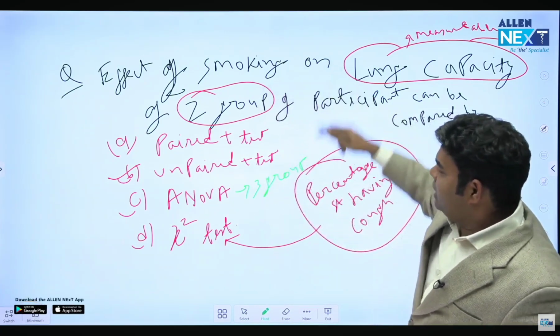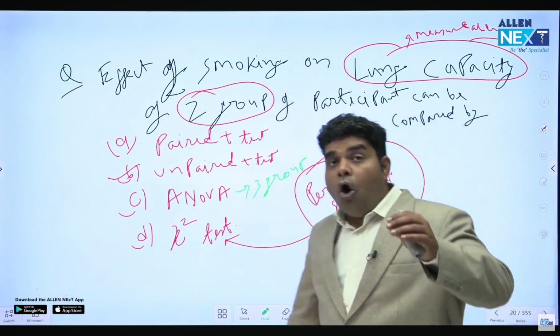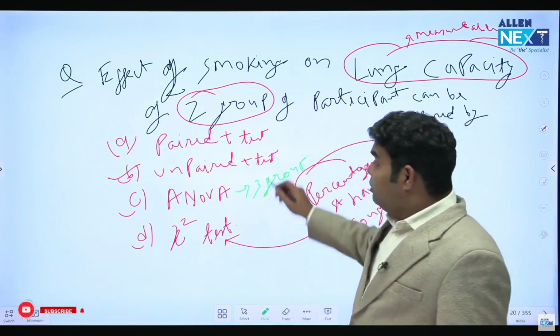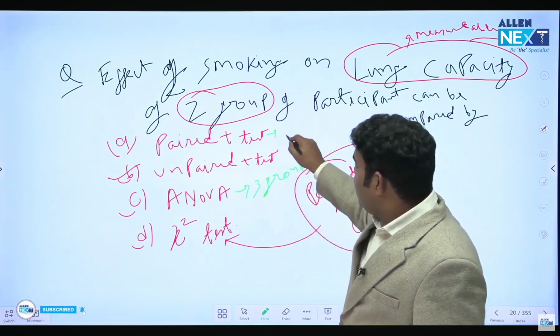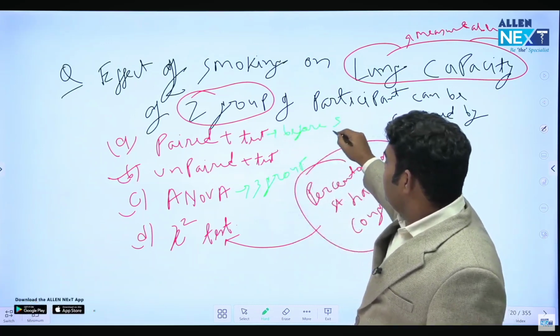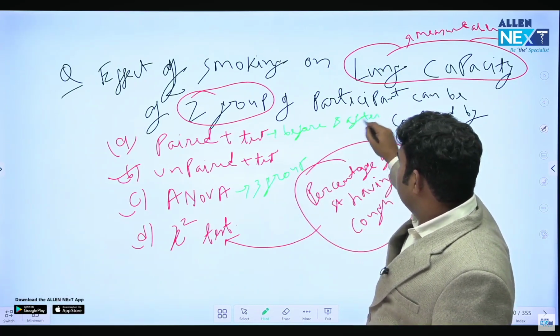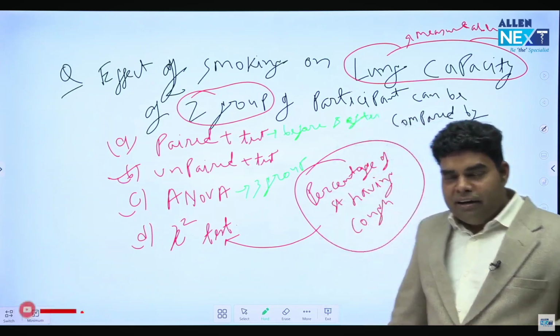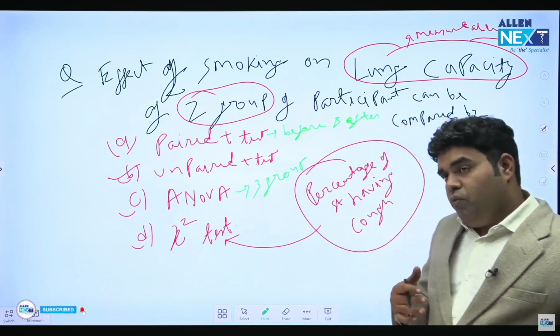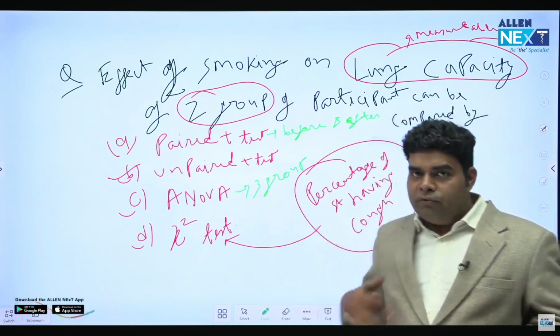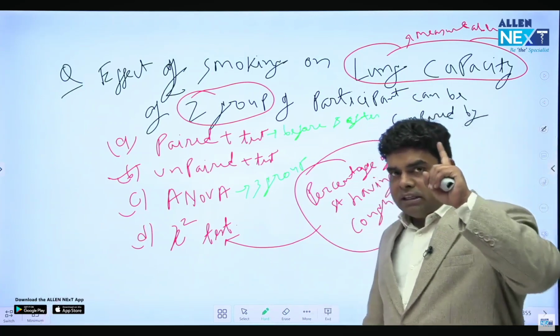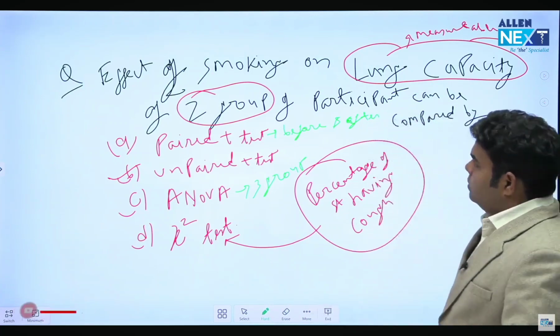And in the same question, if I ask the effect of smoking on lung capacity, before and after smoking, if I apply it, the answer will be paired t-test. So, my dear friend, this is the one type of question from which they can ask all the 4 things. I hope this concept is clear to all of you. Okay, now let's move ahead.